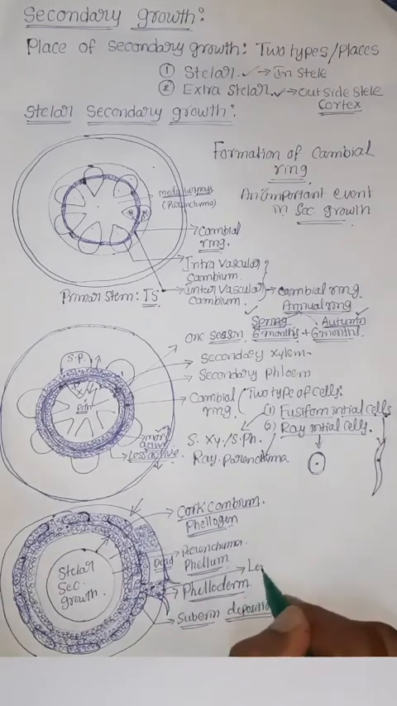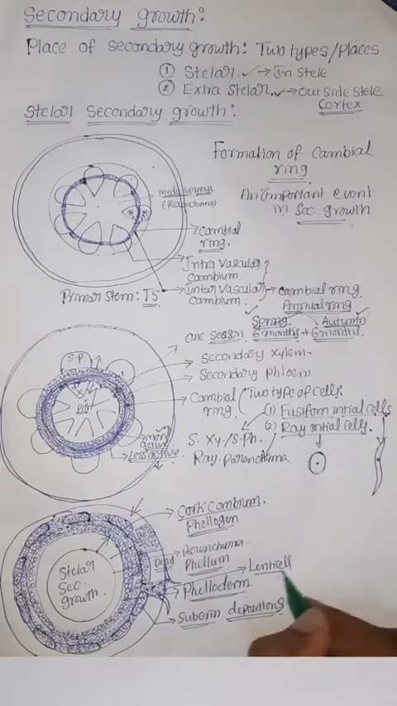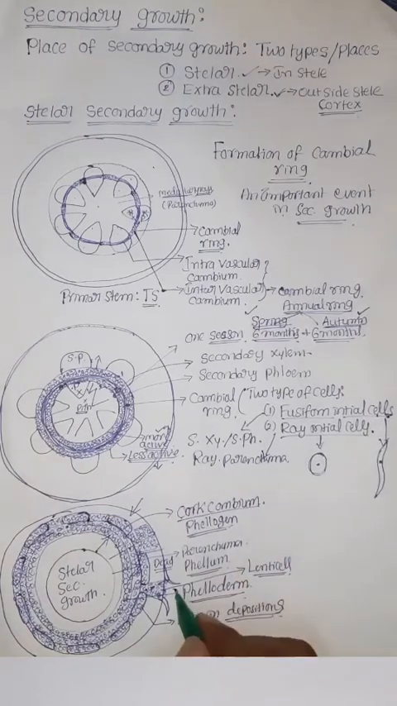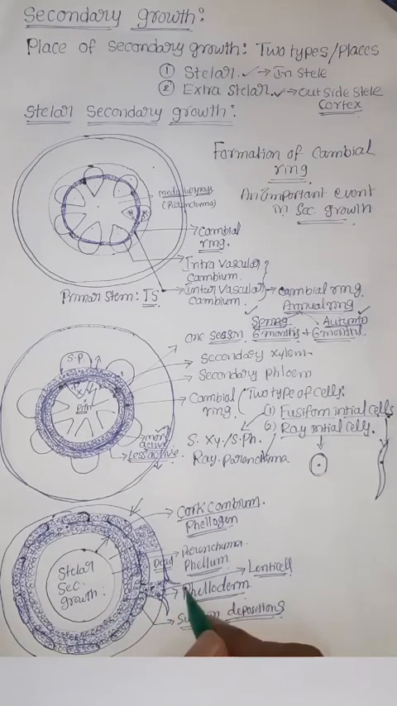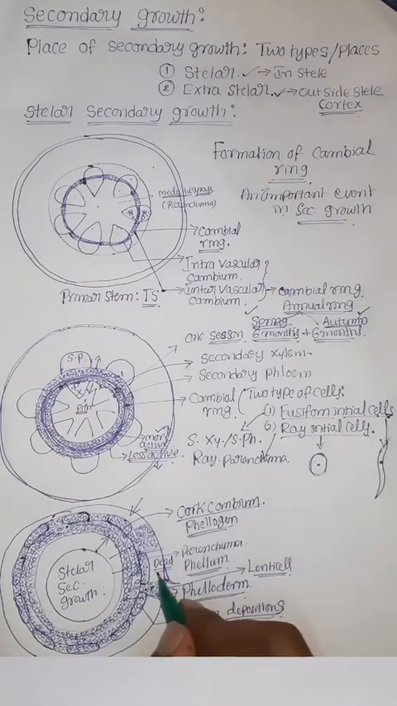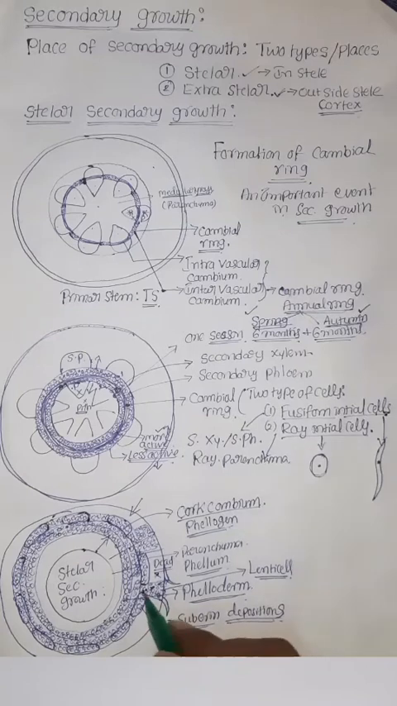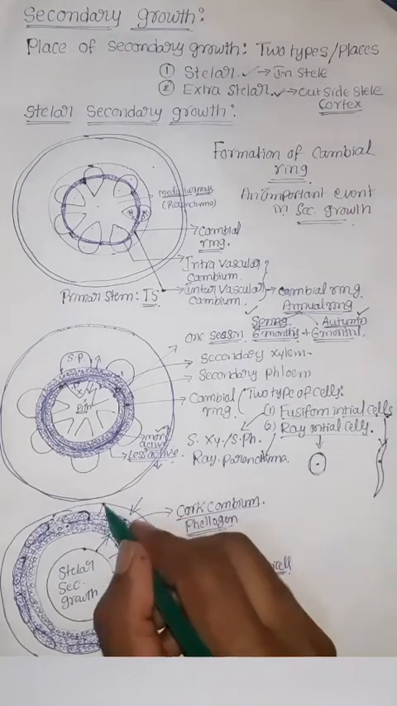Here the epidermis will burst and be exposed to the external environment. This region is known as lenticel. But here there is no gaseous and water exchange. That's why this tissue is dead.